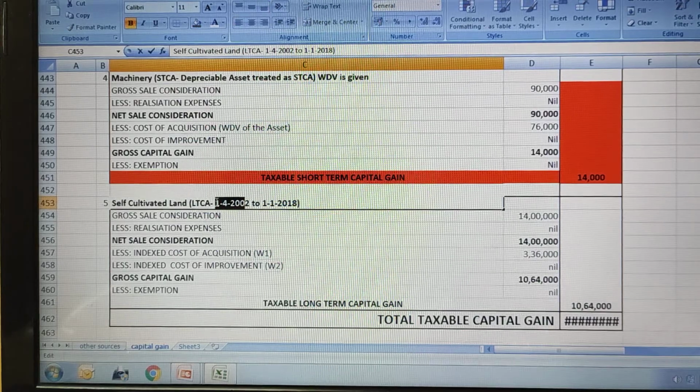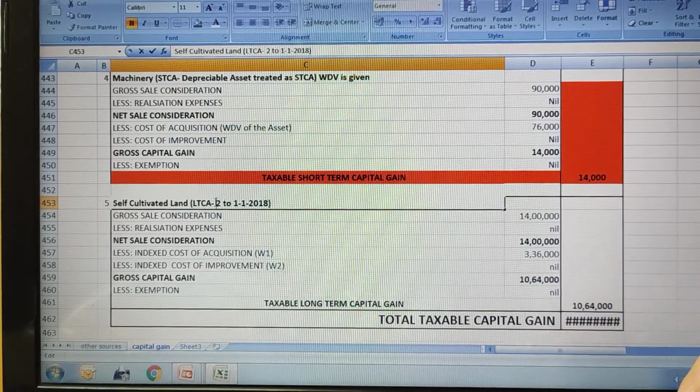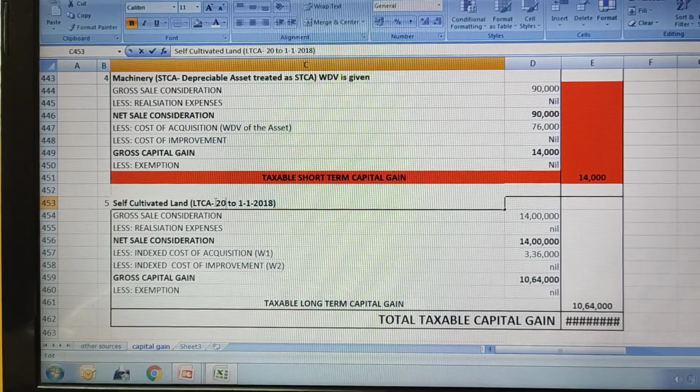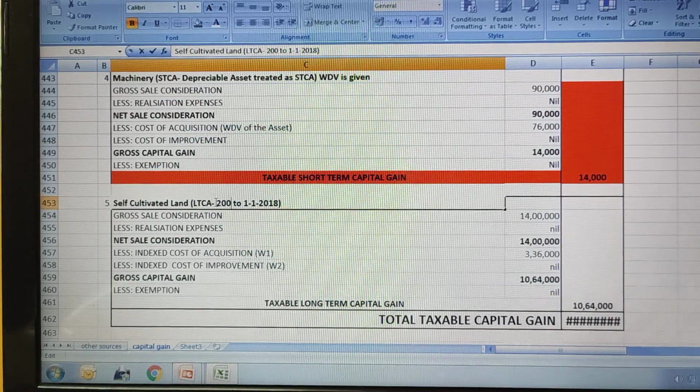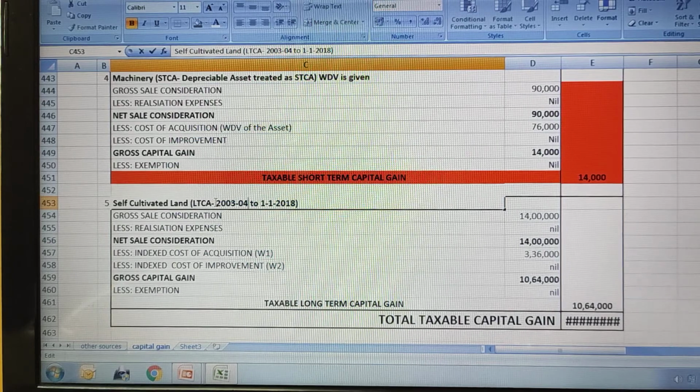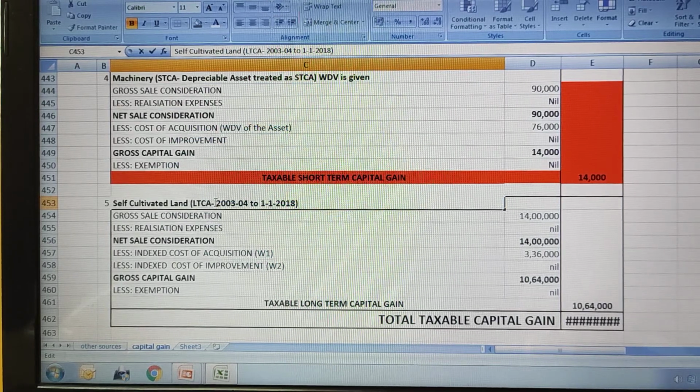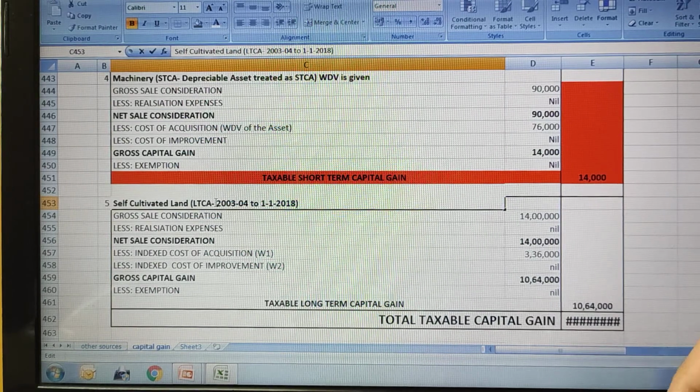Here I have written this wrong. So it is for 2003-4 they have given the information, and it was sold on 1st January 2019.